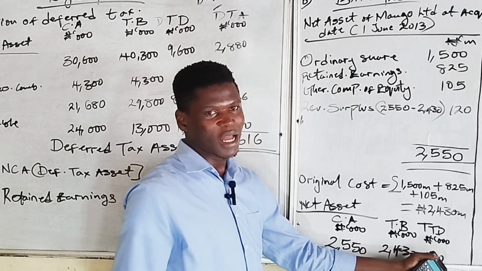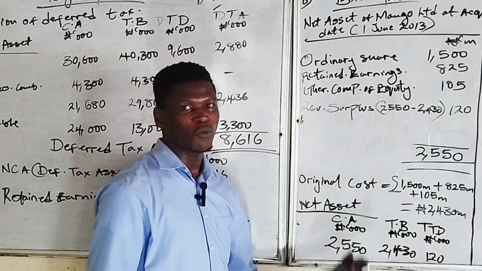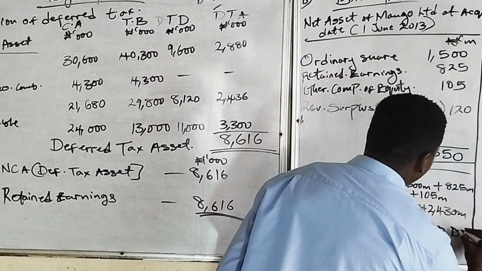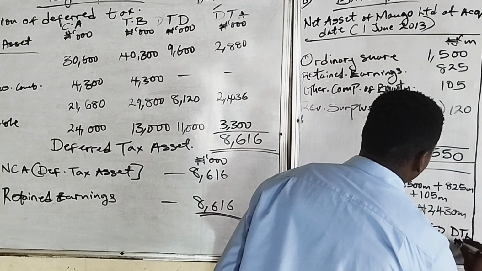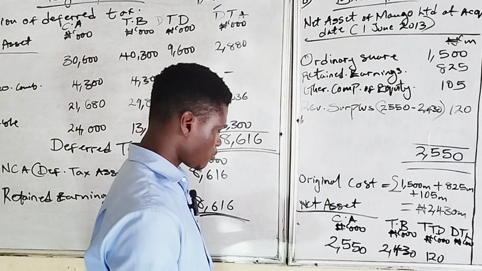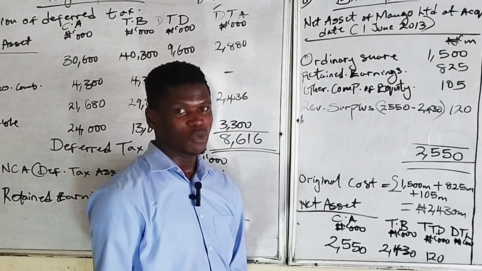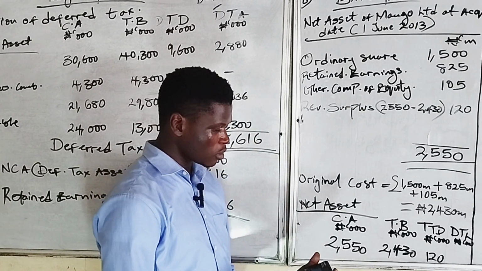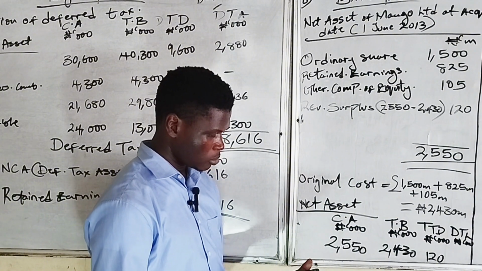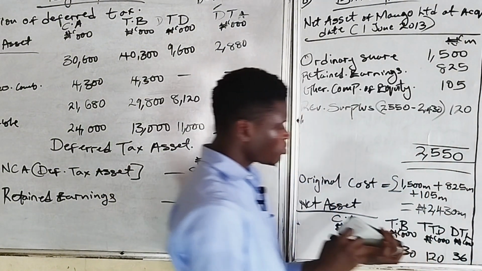If we have a taxable temporary difference of 120 million, automatically we will have deferred tax liability. So the deferred tax liability will be the taxable temporary difference multiplied by 30%, which is the tax rate. So 120 million times 30% is 36 million.